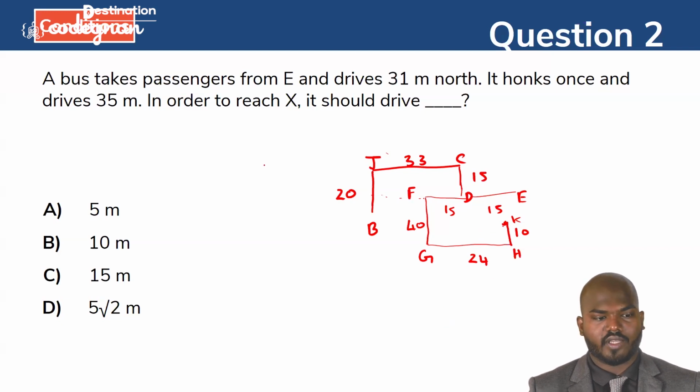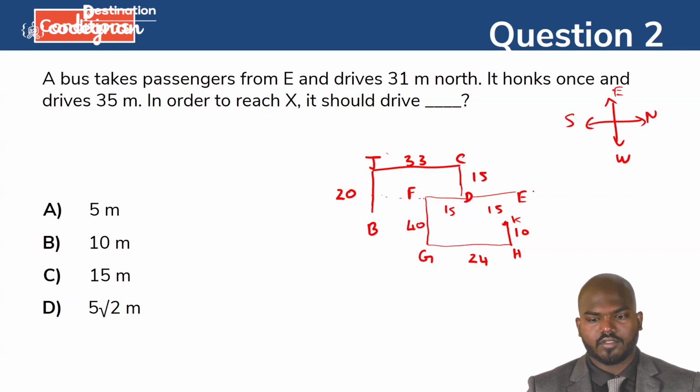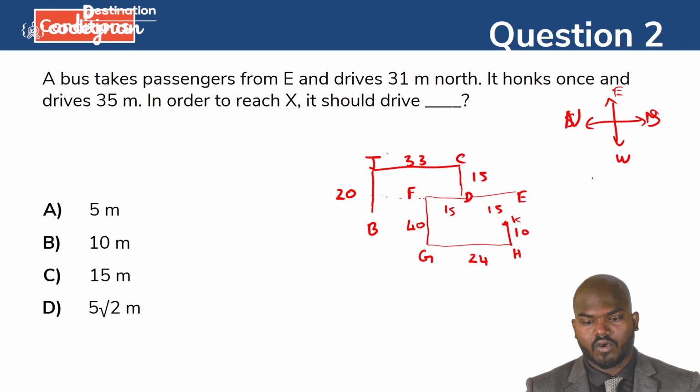So now follow the question. The bus takes the passenger from E. Where is the E? Okay, so it takes the passenger from E. So it drives 31 meter north. North means what? This is called east, this is called west, this is called north, and this is called south. This is the correct direction, because if you make the wrong point, it's wrong.